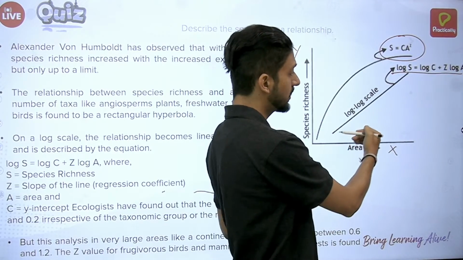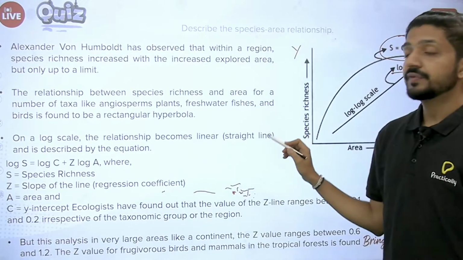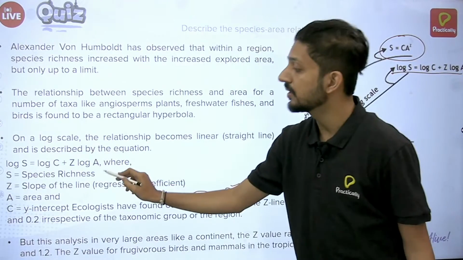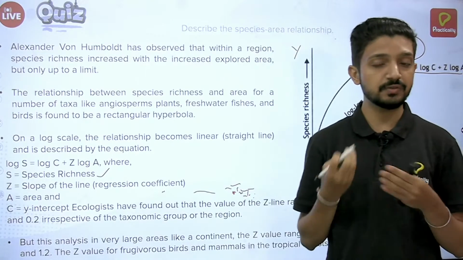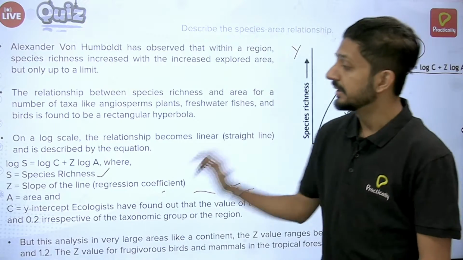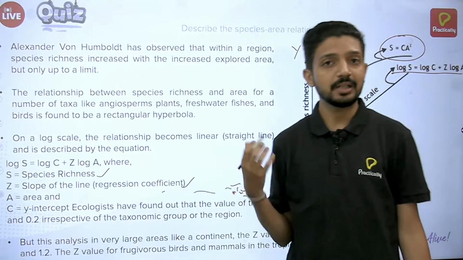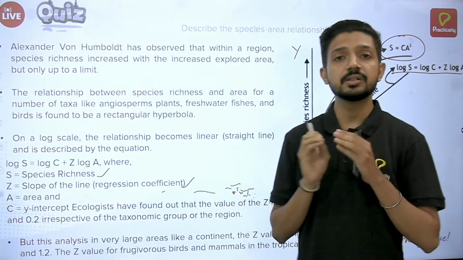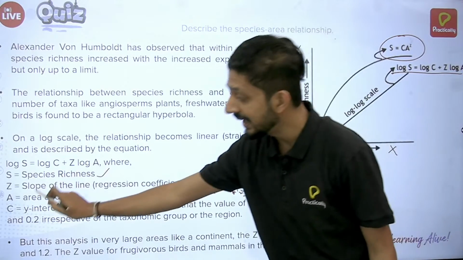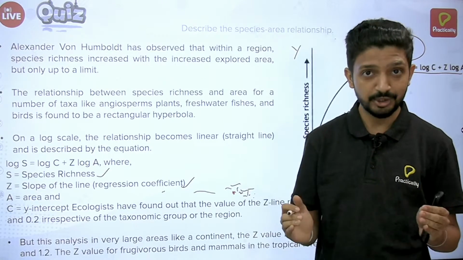And on a log scale, you will get a single straight line if you plot this curve. What are the different parts of this formula? S stands for species richness, as we discussed, the different types of species present in that particular area. Then Z is the slope of the line, that is the regression coefficient. Again, this is a mathematical term, we need not get into detail of it. Just remember what it denotes. Z is the slope of the line, the regression coefficient. A is area, whatever area we are considering to measure the species richness.